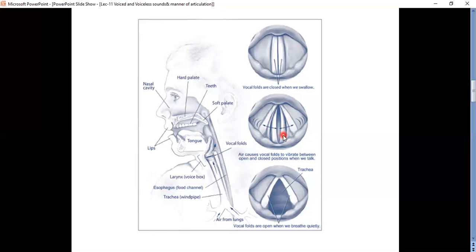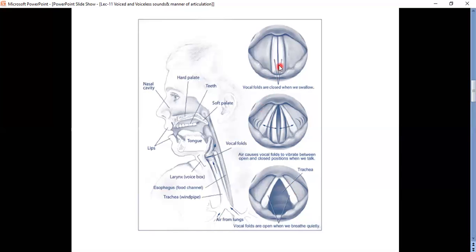When there is no vibration in the vocal cords, they are called voiceless sounds. In voiceless sounds, the vocal cords are in open position.